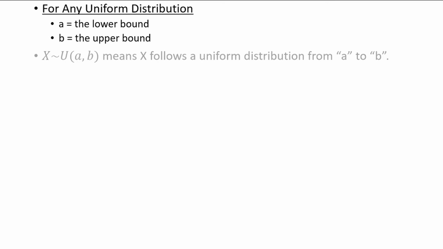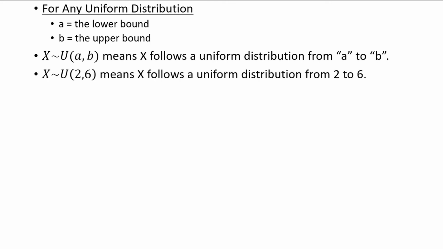For any uniform distribution, we must define the lower and upper bounds of the distribution. We let a represent the lower bound and b represent the upper bound. The notation x tilde U(a, b) is read x follows a uniform distribution from a to b. If x follows a uniform distribution from 2 to 6, here is the notation that we would use. This would mean that every value in the distribution between 2 and 6 is equally likely to be observed.